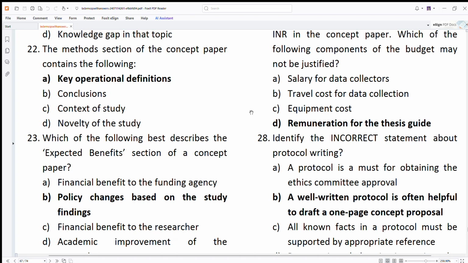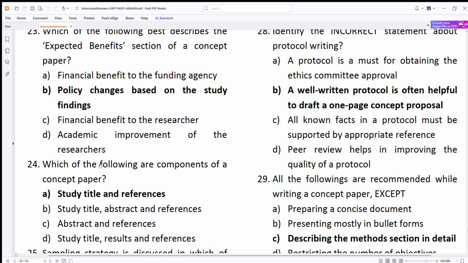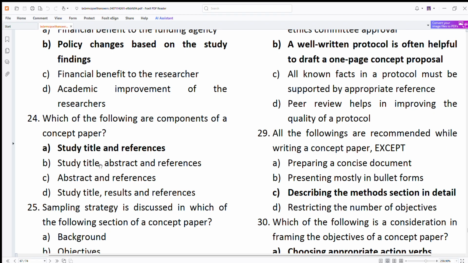Starting with question number 23, which is where I left off yesterday night. Expected benefit section. Policy changes based on study funding. Yes, this page describes the policy which you can change, the government made policy.